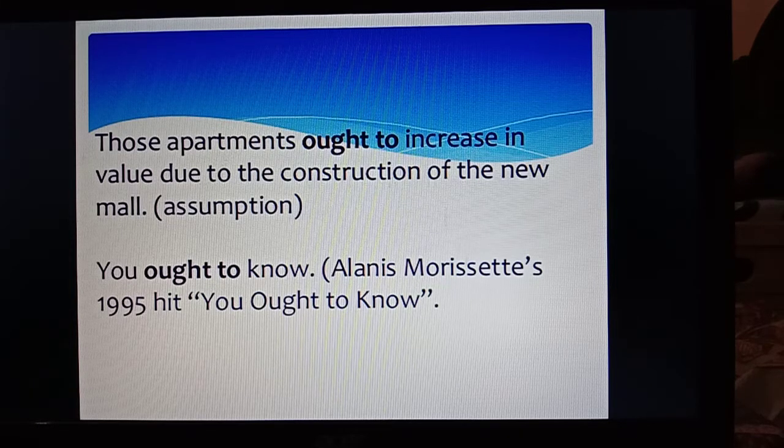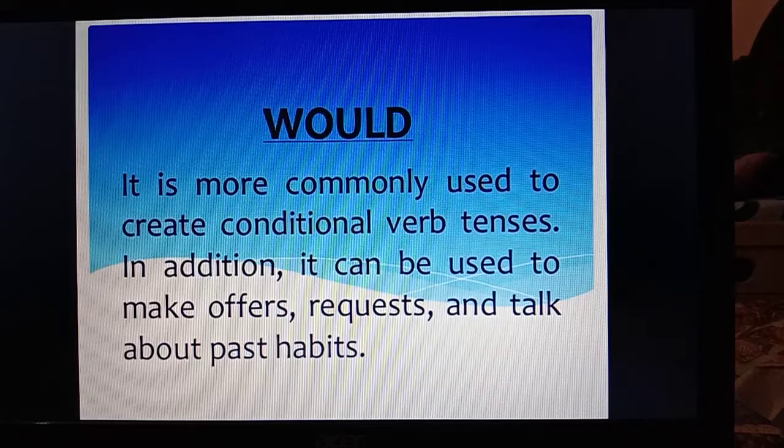Now let's see the next one. Would. It is more commonly used to create conditional verb tenses. In addition, it can be used to make offers, requests, and talk about past habits. So these are some of the uses of would.